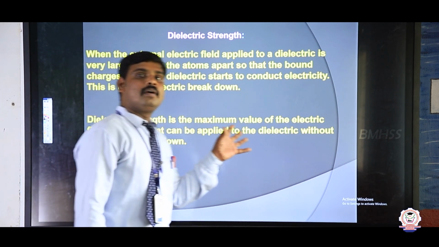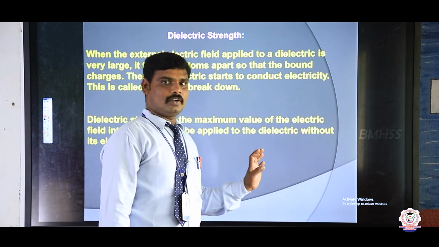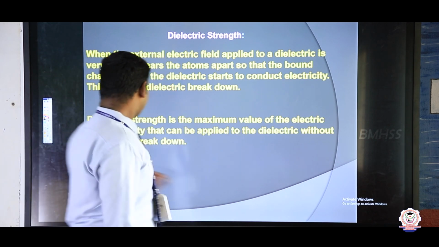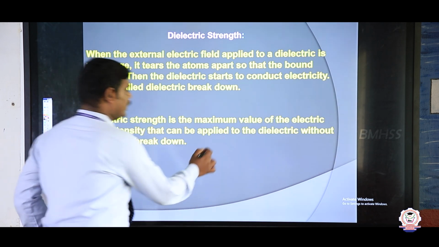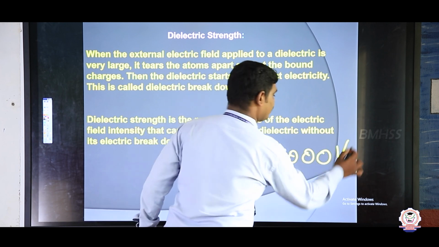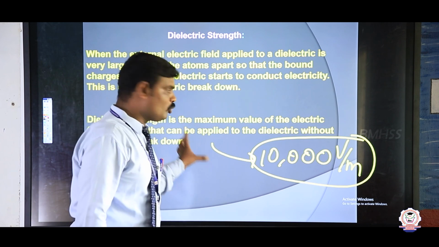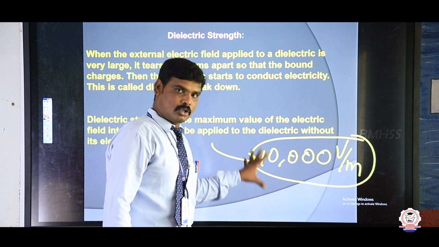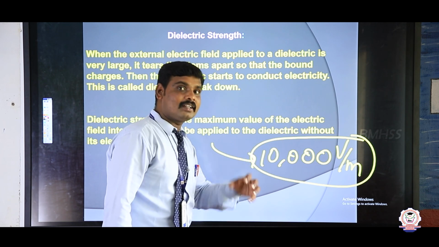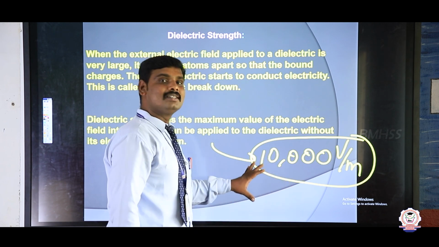So the dielectric, which is an insulator, will convert into a conductor. Yes, right. So the dielectric strength is a maximum value. Maximum value means, for example, I am applying 10,000 volt per meter. So this is the dielectric strength. When I apply this much volt per meter of electric field, what will happen? The dielectric tries to convert into a conductor, that is called strength.